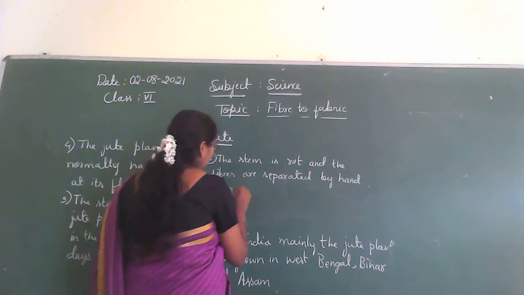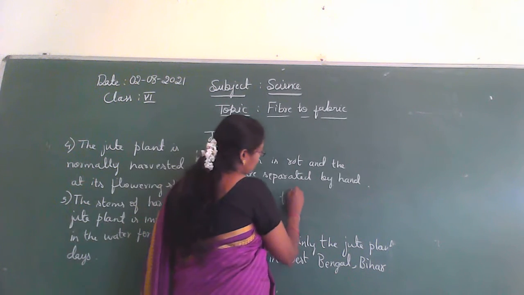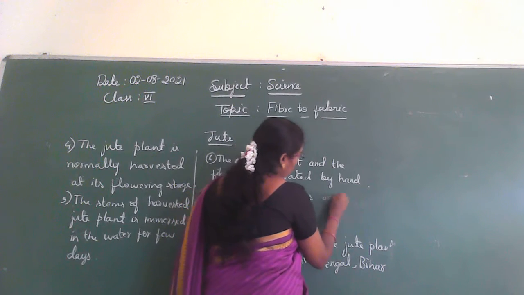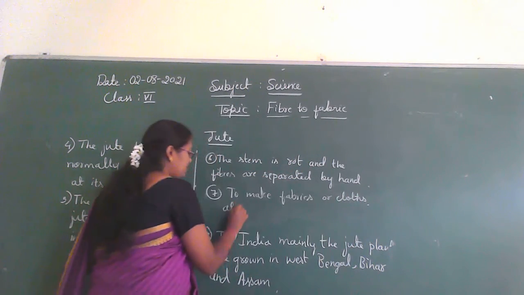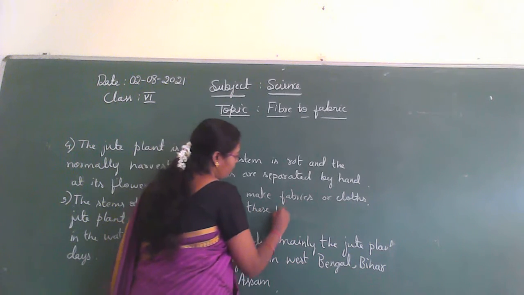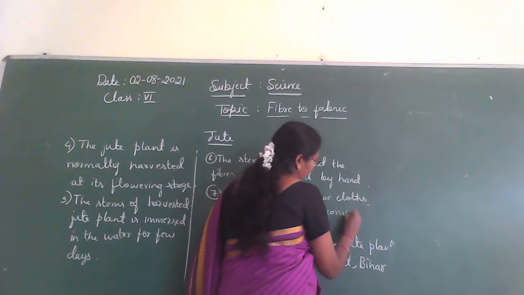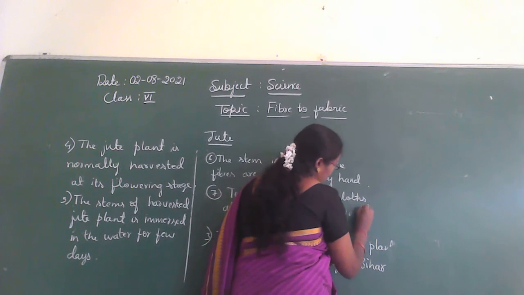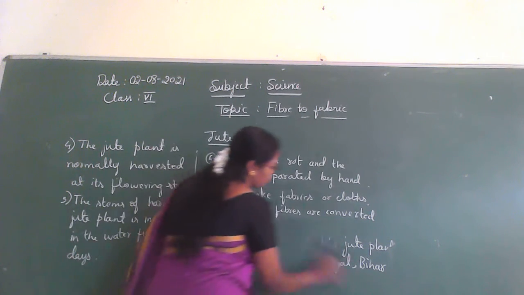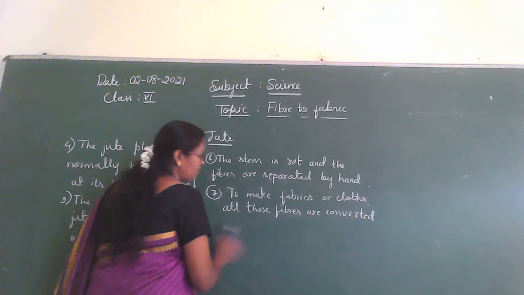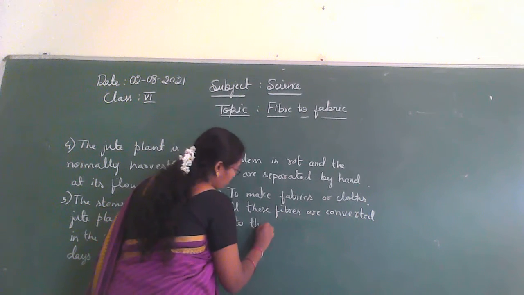To make fabrics or cloths, all these fibers are converted into yarn or thread.